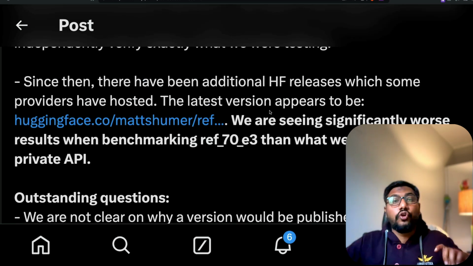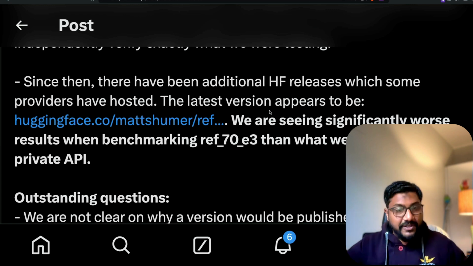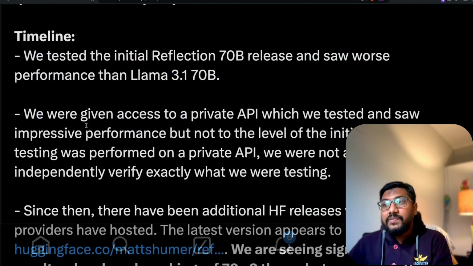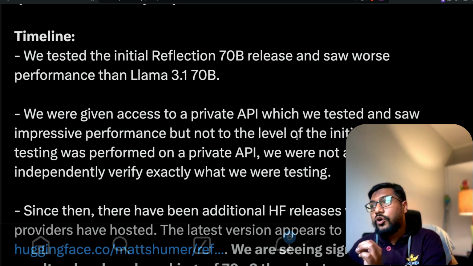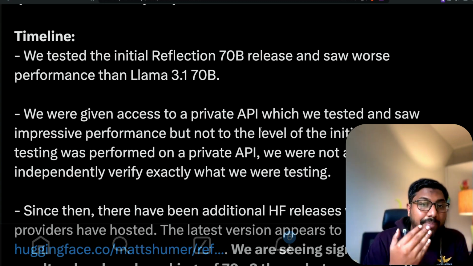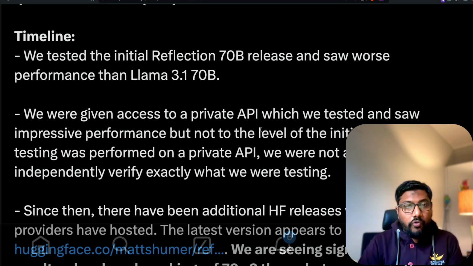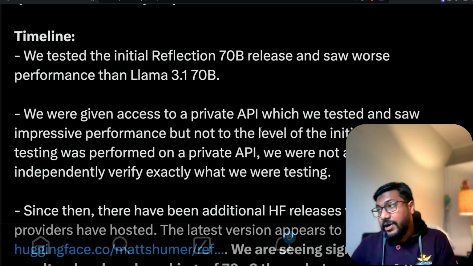The weights do not translate into quality. So I don't know if it is a configuration issue, if it is a precision issue, if there is something wrong, that it is not going good. We were given access to a private API, which we tested and saw impressive performance, but not to the level of initial claims. So what Artificial Analysis says is that even the paid API that is behind, let's say, some kind of a wall is not as good as what they initially claim. And this is for the 70 billion parameter model.